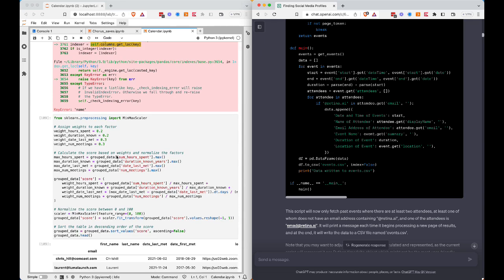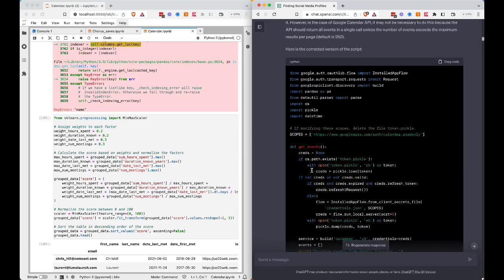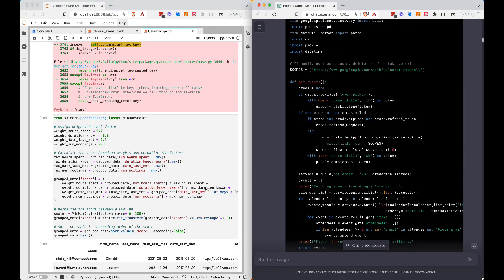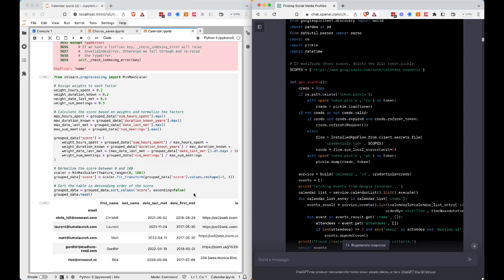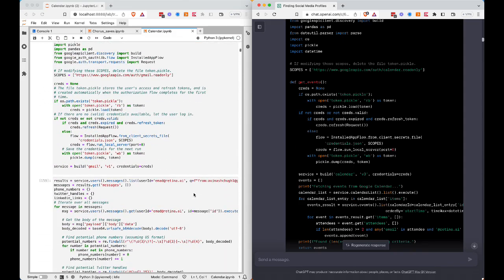Here's some scoring that I'm doing. Even this code, normally, I would write this code and I would think about how to do this. Here instead, I just said, hey, give me a scoring mechanism that would find my most valuable contacts and score them, give them a score between 0 and 100. It found the right package, it imported the right package and set up that scoring automatically, which is pretty cool.